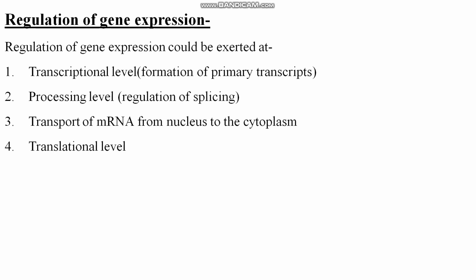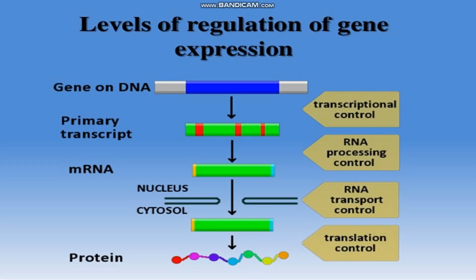And now at the last, the translational level, right? At the translational level, it is checked whether protein synthesis is going well or something is a problem there. So these are the levels of regulation of gene expression. You can see this is your DNA or gene. Transcriptional control means checking whether transcription is going well or not, at the primary transcript.